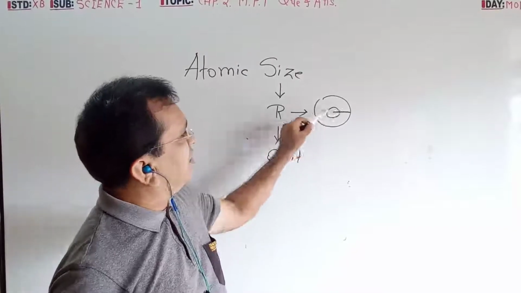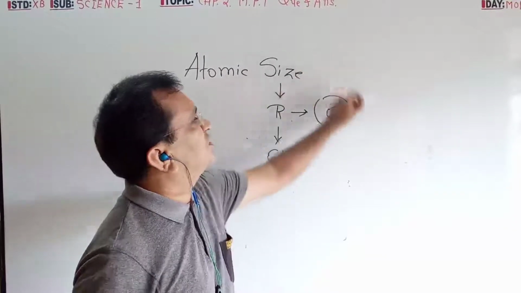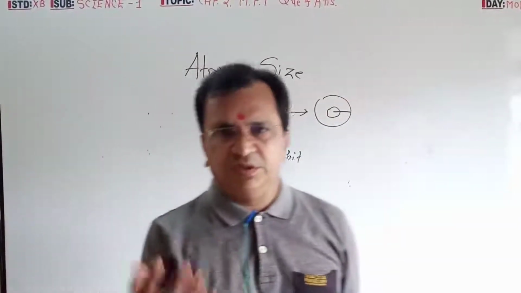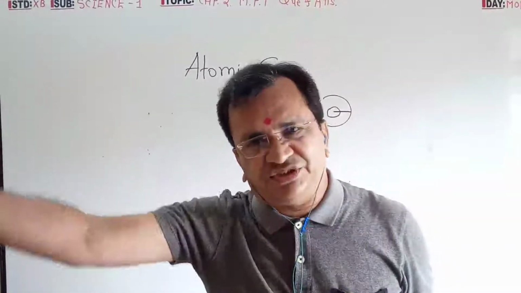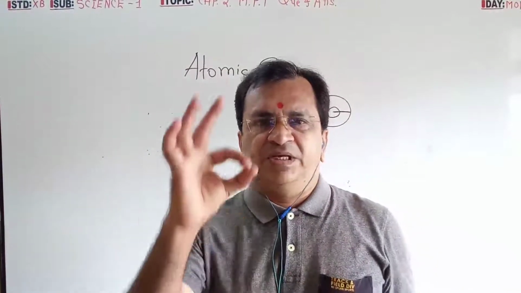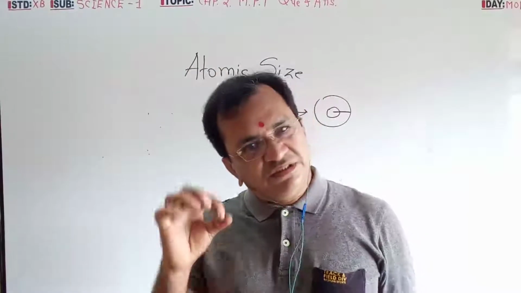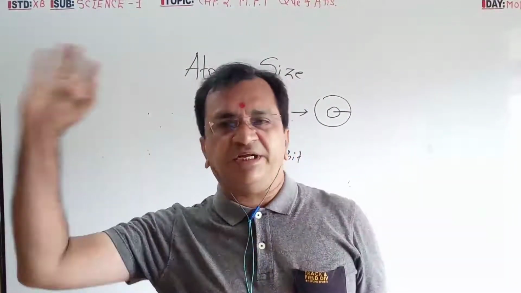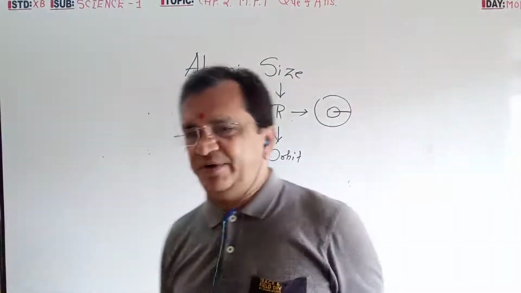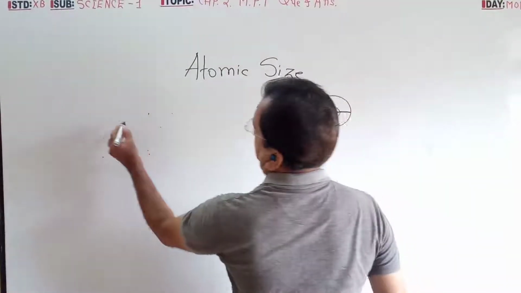If it is one orbit, less; two orbits, more; three orbits, more; four orbits, more. So as the number of orbits increases, radii increases, size increases. This you have to write systematically in points. Now, group.